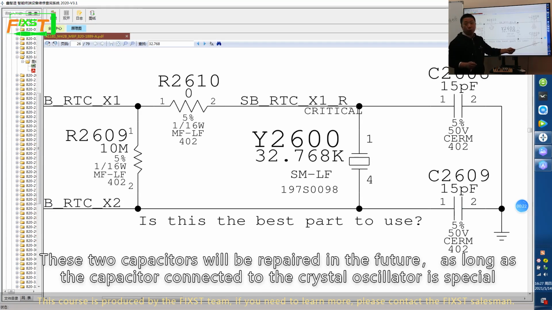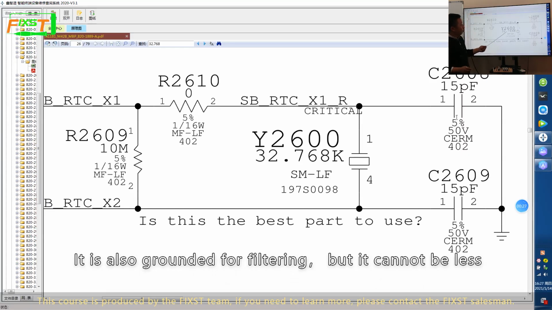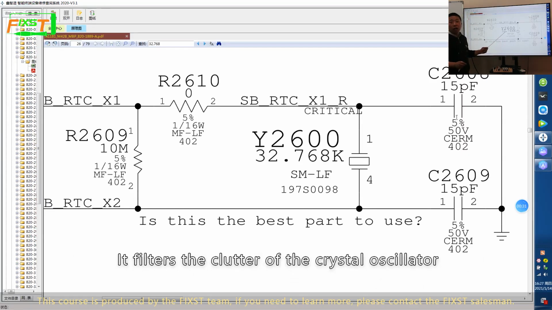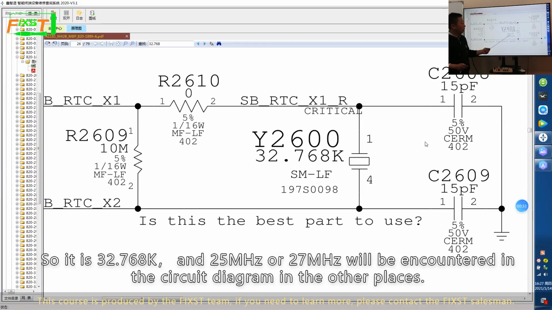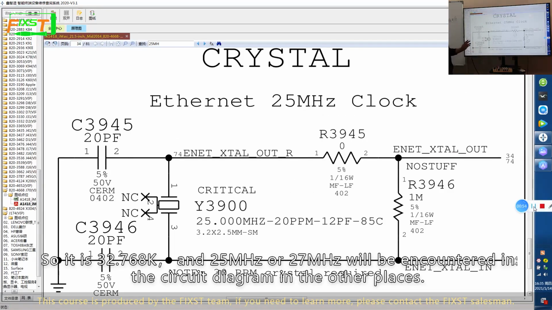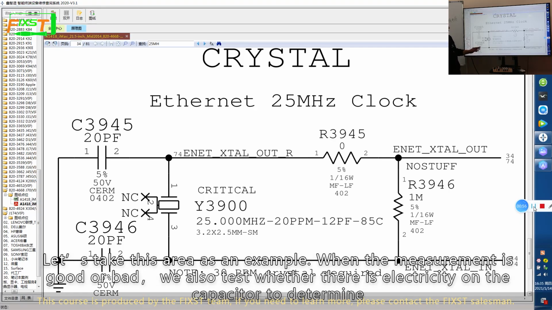These two capacitors will be repaired in the future as long as the capacitor connected to the crystal oscillator is special. It is also grounded for filtering, but it cannot be less. It filters the clutter of the crystal oscillator. 32,768 kHz and 25 MHz or 27 MHz will be encountered in the circuit diagram in the other places. Let's take this area as an example. When the measurement is good or bad, we also test whether there is electricity on the capacitor to determine.